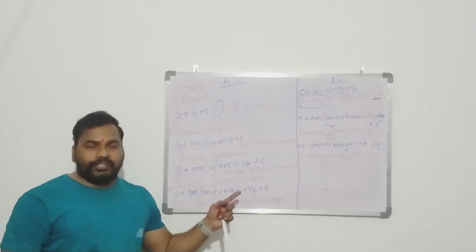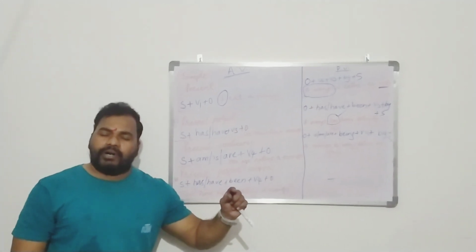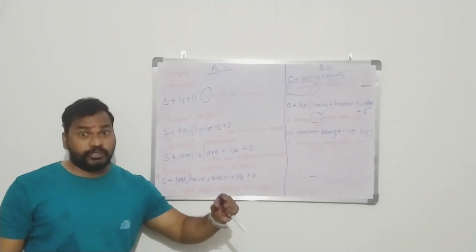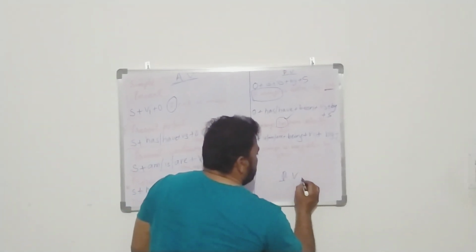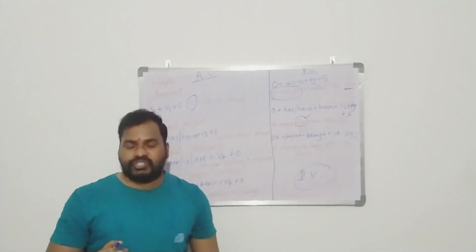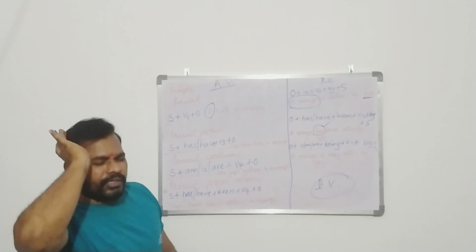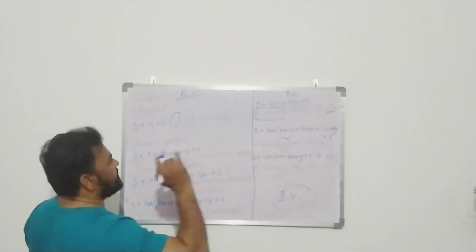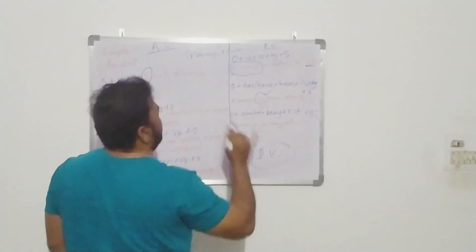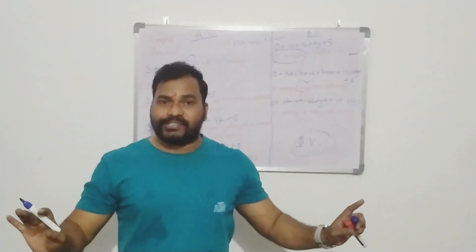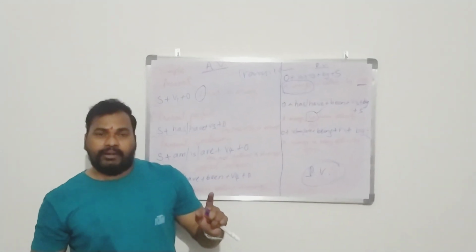And here, as I already told you, present perfect continuous tense, past perfect continuous tense or future perfect continuous tense will have no passive voice to change into. I hope you understood. But what you have to keep in mind is that only transitive verbs can be changed into passive voice. Intransitive verbs can never be changed into passive voice. I hope you all understood what I told you.